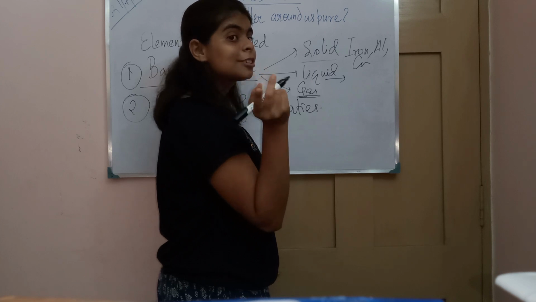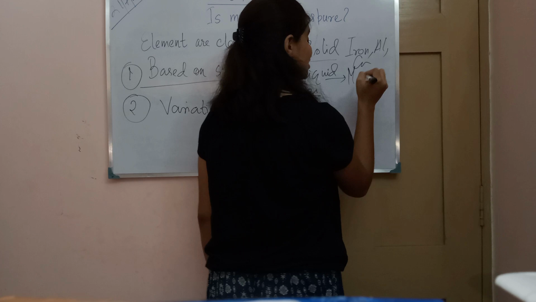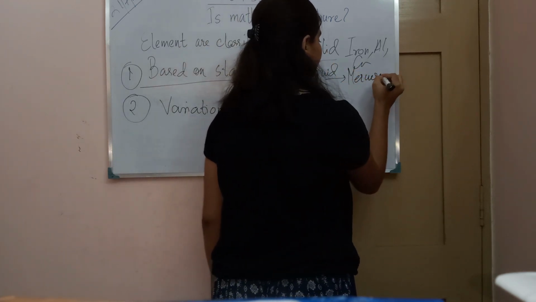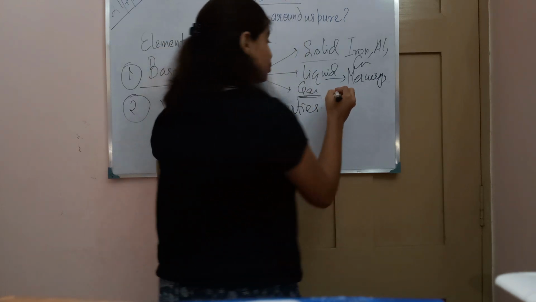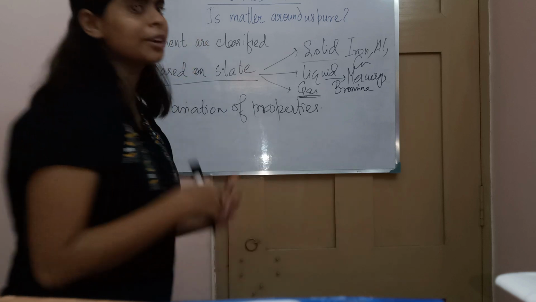Liquid, no need to take a thermometer. The element present inside the thermometer, that liquid, what is it? It is mercury, and that mercury is also an element which is in the form of what? Liquid. Another is bromine, water.